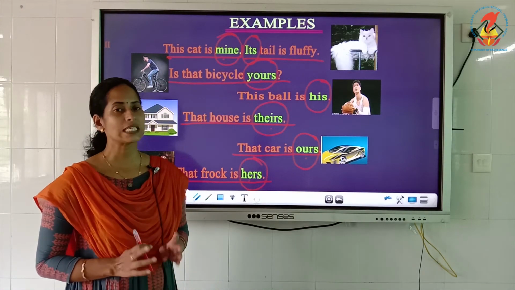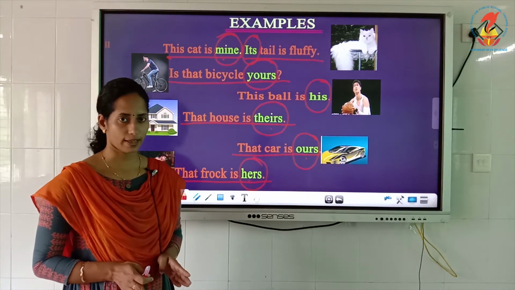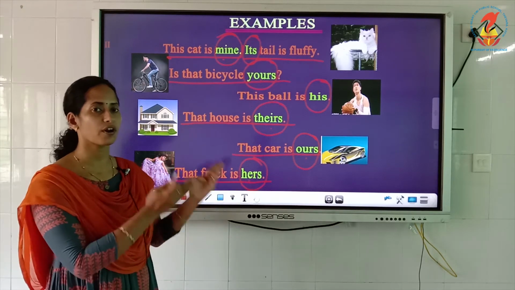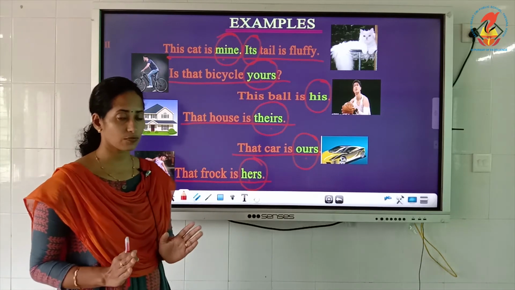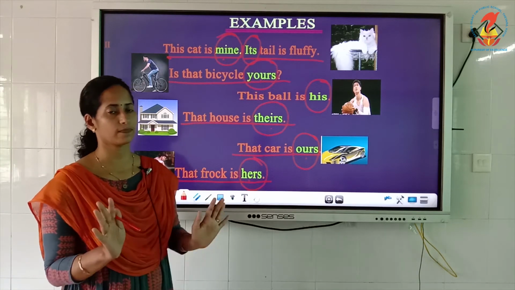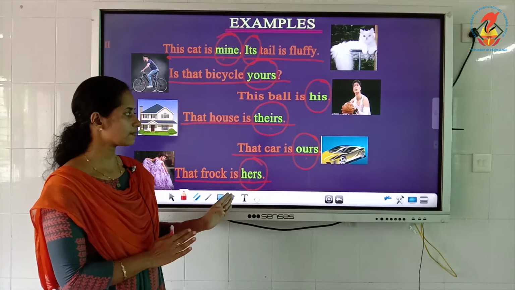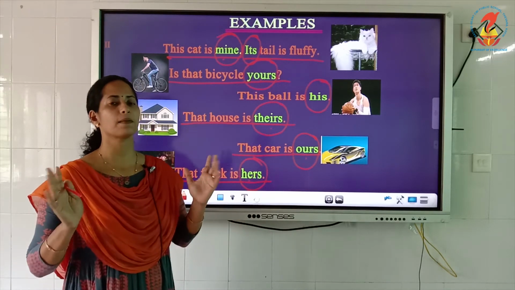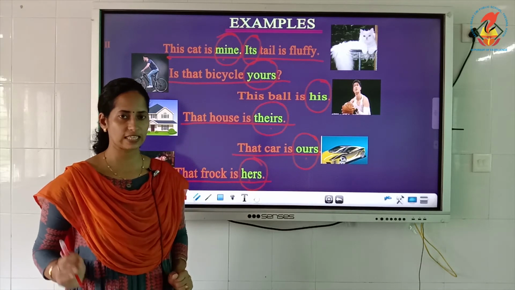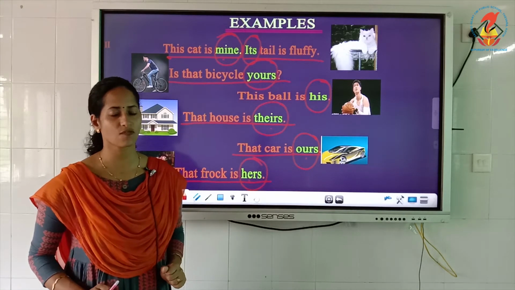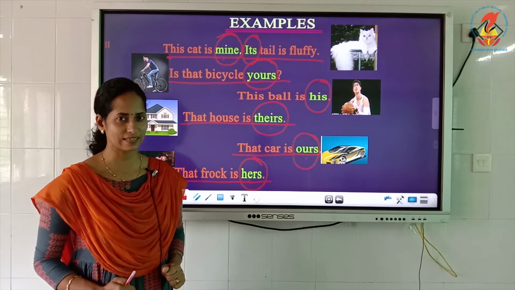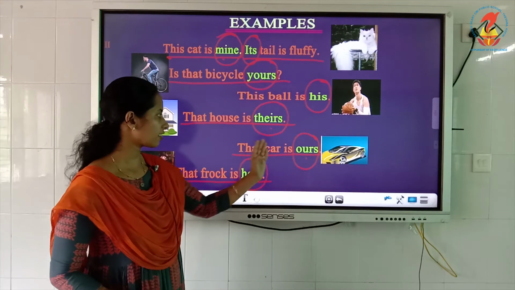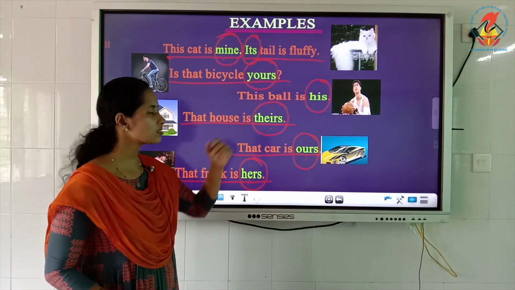Am I clear? Such pronouns are known as possessive pronouns, and they never come before a noun. That is the difference from the pronouns which show belonging. These pronouns never come before a noun. Instead, they take the place of a noun. They have stolen the place of a noun. They take the position of a noun. That car is ours. That house is theirs.